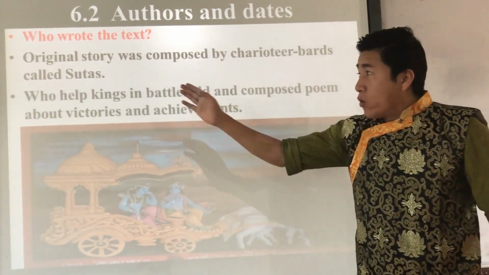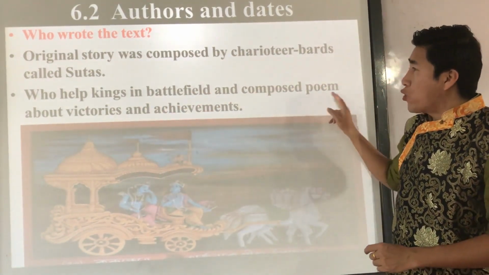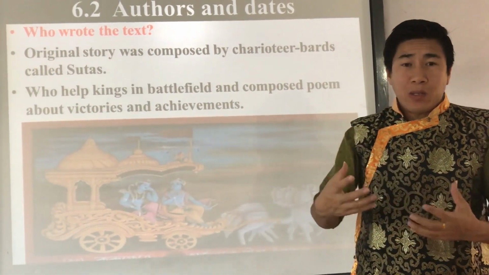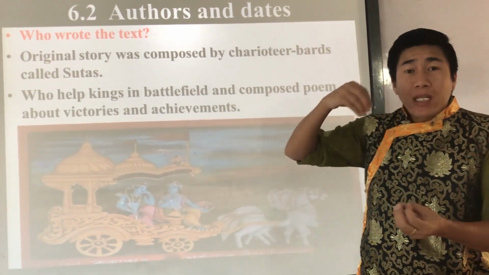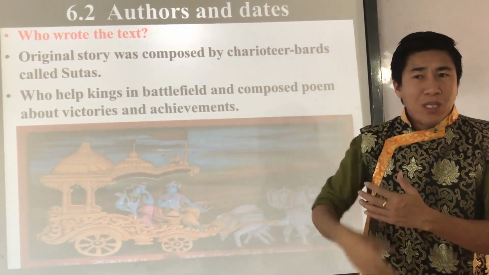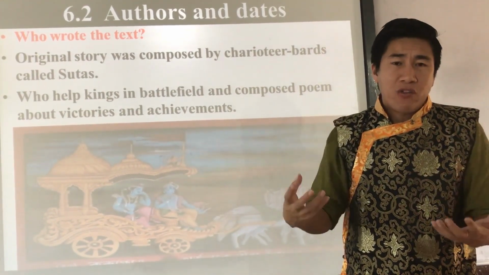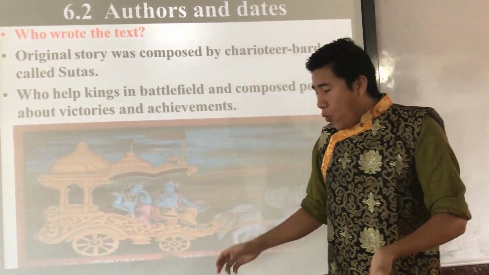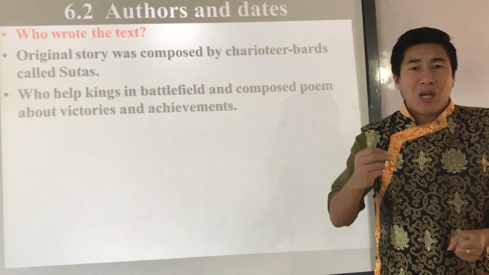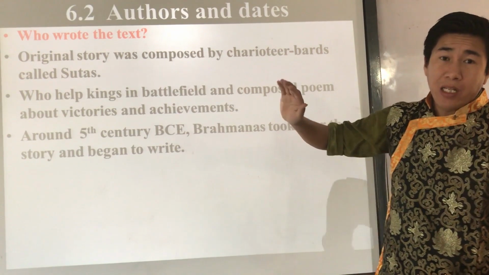So the charioteer bards helped the king in the battlefield and composed poems about the victories and achievements of the king. Their poems circulated orally, not in written form, from generation to generation. Understood? Then around the 5th century BC, the Brahmins started writing down the Mahabharata. Understood? They composed it in the oral way.